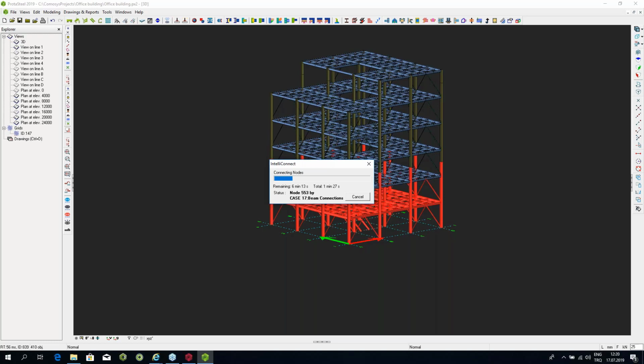So while it's doing that, let me just talk to you about some of the upcoming features which we have. What we're planning to do this year is to improve the quality of the connection drawings, which we just saw in the beginning of the seminar. We want to make them so good that they can be used directly, with almost zero effort on your side to give the dimensioning of the connections, and the annotations look just the way you want them to look. So that's the whole idea, to improve the quality of the connection drawings.